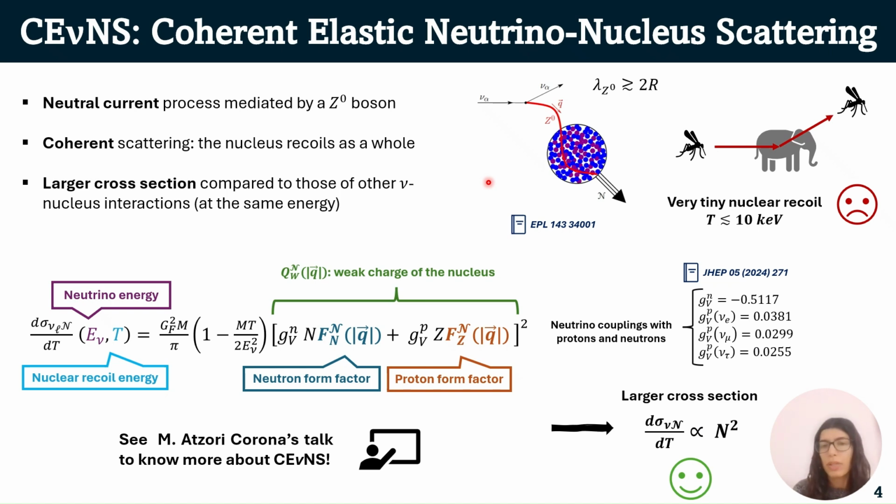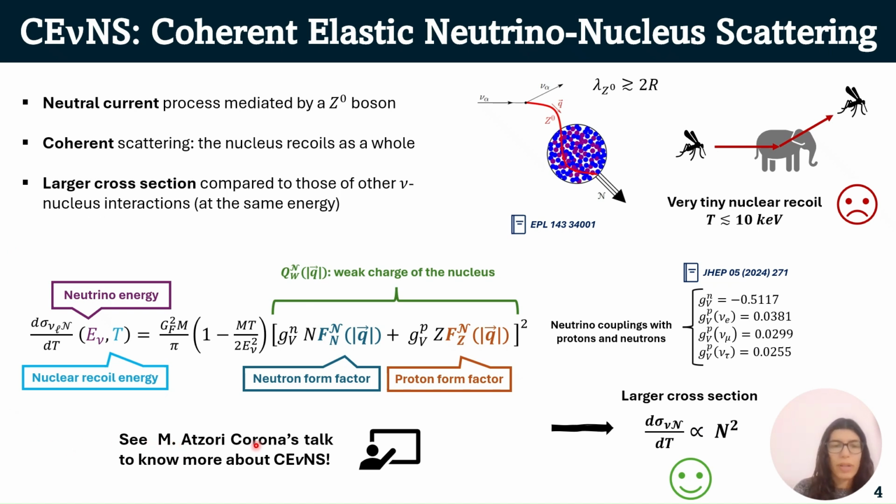And what we can do is measure the very tiny nuclear recoil it produces, which is below 10 keV. So of course this is experimentally challenging, but measuring CENNS also represents an opportunity, and I will explain why in a minute. So let's take a look at the cross-section.